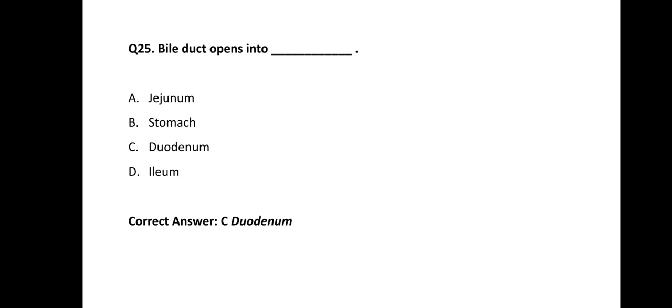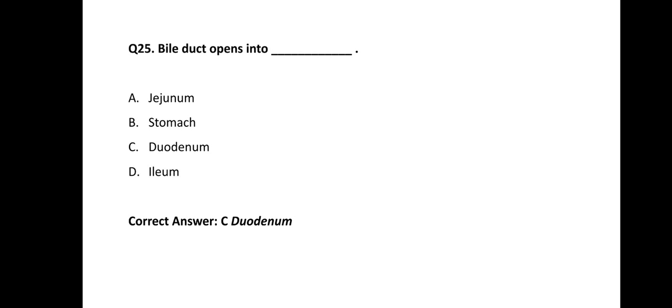Question number 25. Bile ducts open into dash dash dash. Means the bile duct arises from the liver and opens into, options are A jejunum, option B stomach, option C duodenum, and option D ileum. In which part among these options do bile ducts open? The correct answer of this question is option C, duodenum.